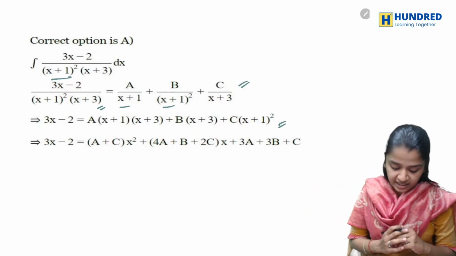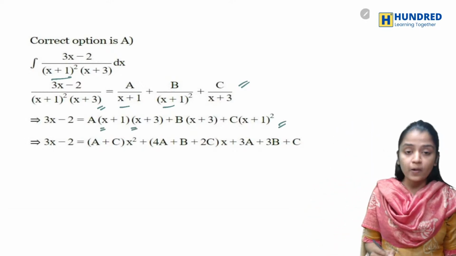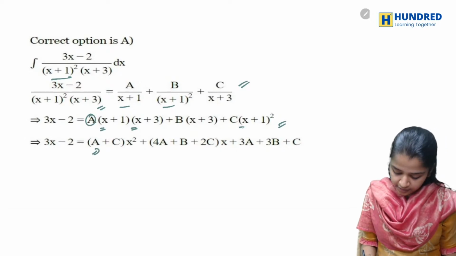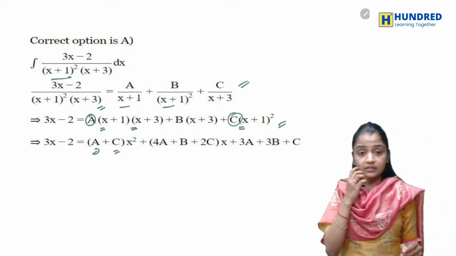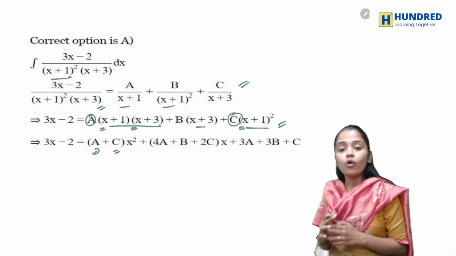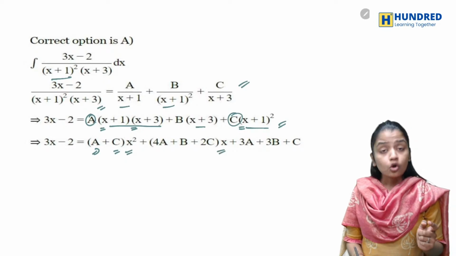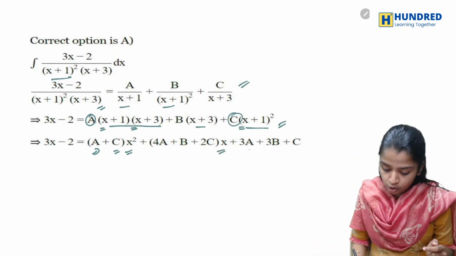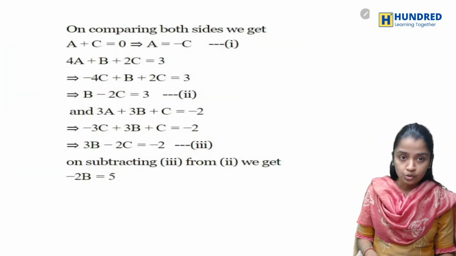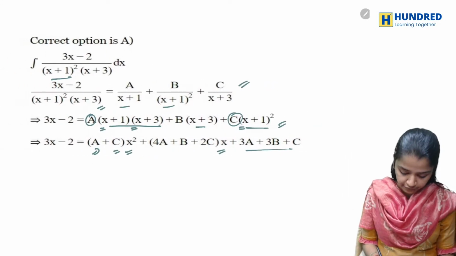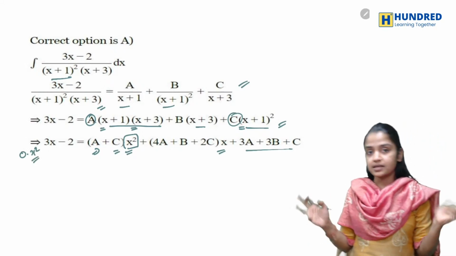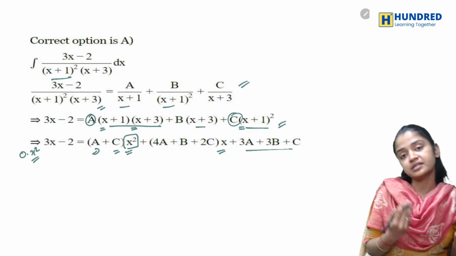Now I'm taking the x square terms common. When you multiply x into x, you'll get x square, so a will be there. In the same way here you'll get an x square, so c will be there. Then when you solve all these, you take the coefficient of x square and club it together, the coefficient of x and club it together, and the constant terms and club them together. Next step, you compare both sides. You compare the coefficient of x square. You have an x square here, but here it is 0 into x square, so the coefficient is 0.